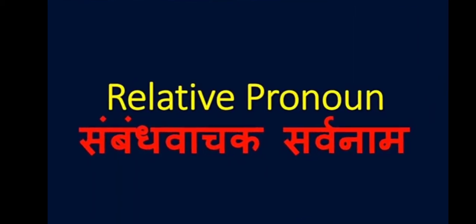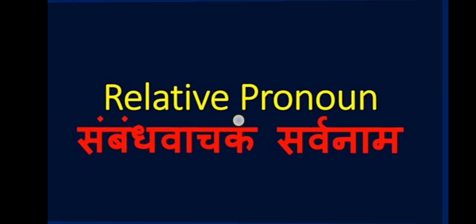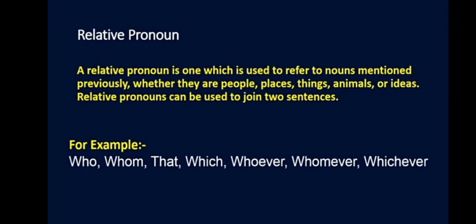The next one we have is the relative pronoun. A relative pronoun is one which is used to refer to nouns mentioned previously, whether they are people, places, things, animals or ideas. Relative pronouns can be used to join two sentences. These are the relative pronouns. Just now I told you who, whom. Like, the person who lost. When you say it, it becomes a relative pronoun.